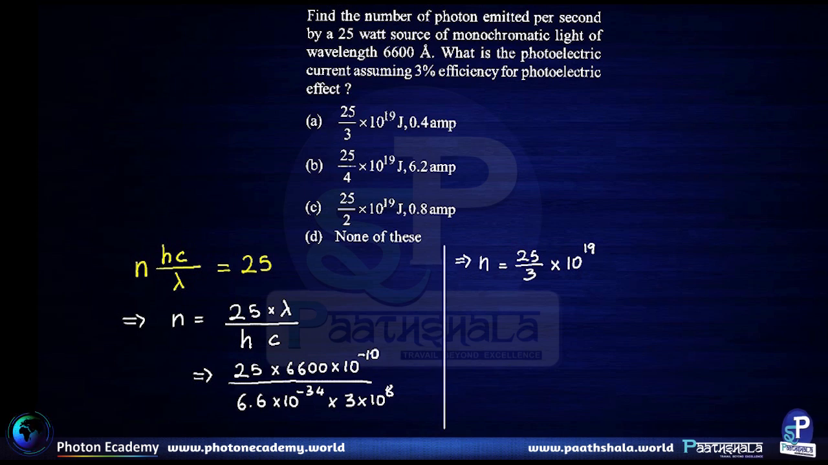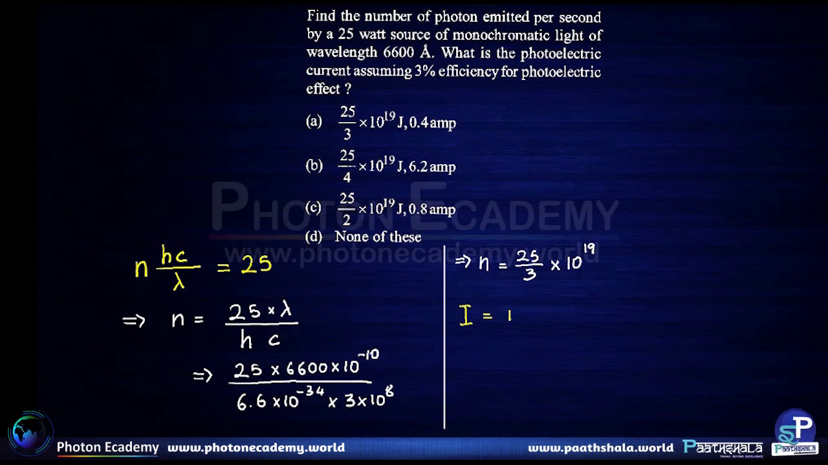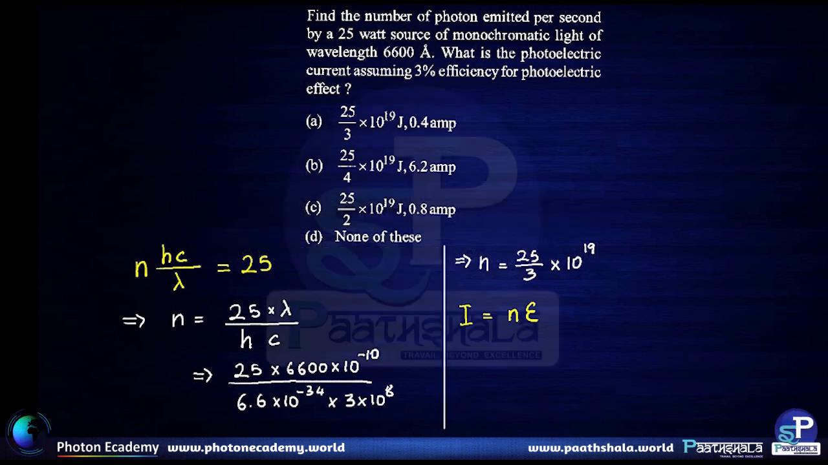And now we are asked to calculate the photoelectric current assuming 3% efficiency for photoelectric effect. So what is current? This is equal to the number of photons per second into the efficiency, which is how many photons actually liberate the electrons. So N times epsilon gives us the number of electrons liberated per second, multiplied by the electronic charge. This would give us the charge flowing per second, or the current.